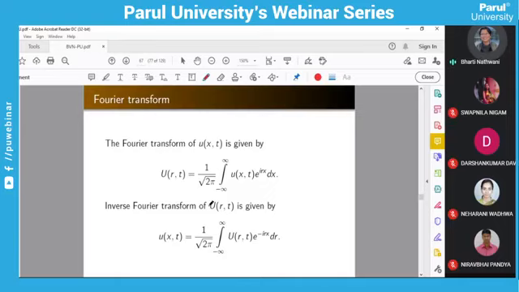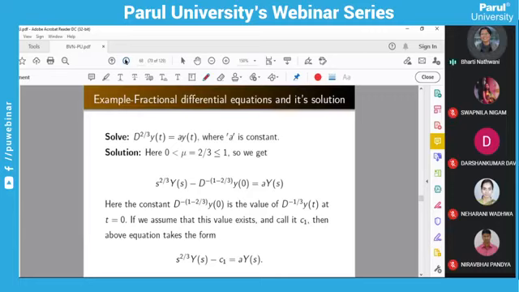You know that. And this is the inverse Fourier transform. So now we will see the examples. A few examples we will see as per the time constraints. Whatever is possible, we will follow, and others you can try. I will show you the questions and you can try to become super intelligent.